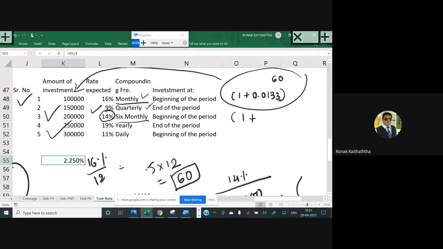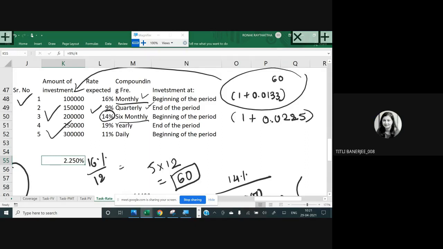So 1 plus 0.0225, sorry, 0.0225. Whatever the percentage you get, divided by 100. That's how you will be writing in the decimal. And can someone tell me what will be the number of periods now? कौन बताता है? चलो देखते हैं. Can someone tell me the number of periods for the second one?